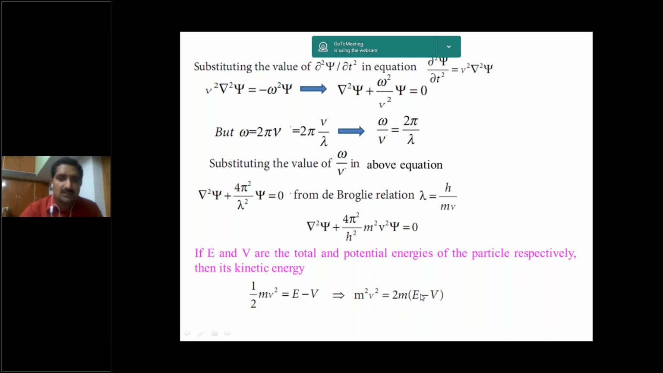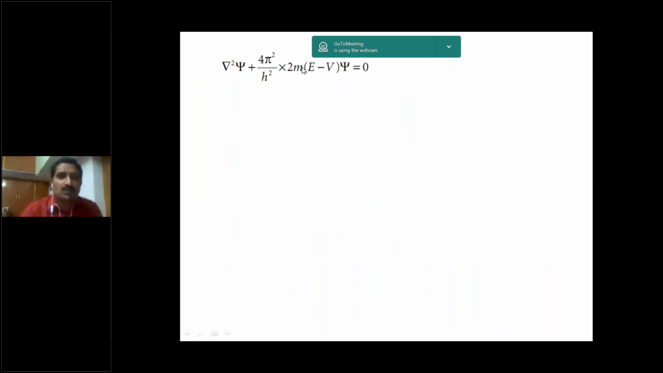So substitute this m square v square value in this equation. Here m square v square is there. So this m square v square value is replaced with 2m into E minus V. In this equation, we can get del square psi plus 4 pi square by h square into 2m into E minus V into psi is equal to 0. So del square psi plus 8 m pi square by h square into E minus V into psi is equal to 0.